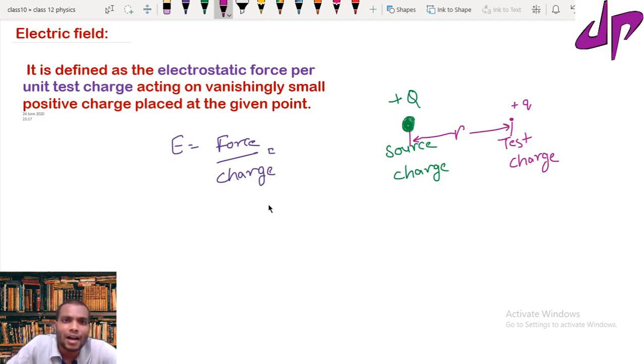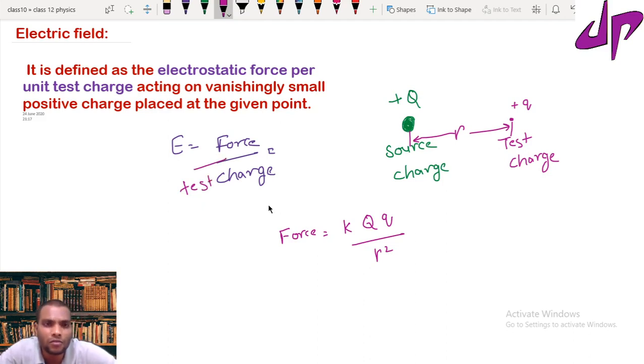For that, first I need to write the force: F equal to K times capital Q times small q by the distance r square. Here, force per charge, precisely, is per test charge. According to the definition, electric field equal to force per test charge.